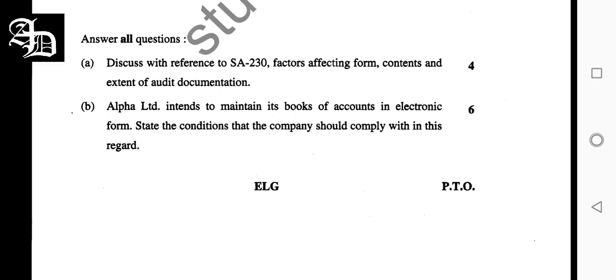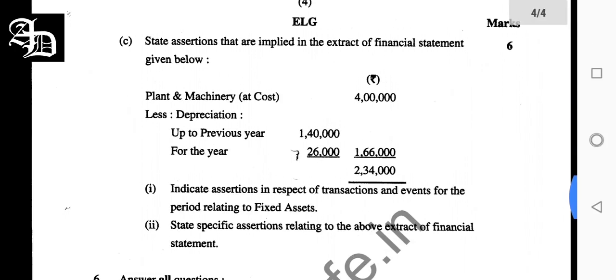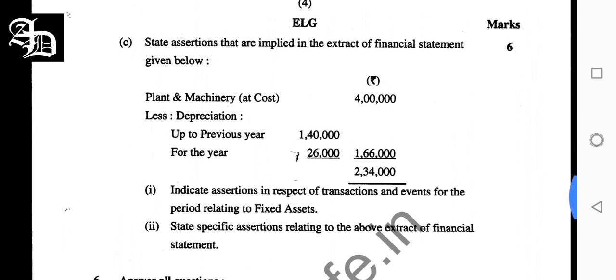Next, we talk about fifth B, Alpha Limited intends to maintain books of accounts in electronic form. You need to write down section number 129 here, also with respect to the rules which have been framed thereunder. You can have books of accounts in electronic form even if your servers are outside India, but the backup should also be stored on servers in India periodically. So these all things you must write. So it was quite a manageable question, I believe.